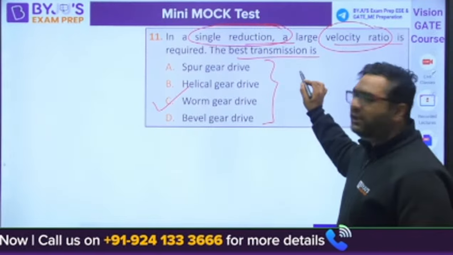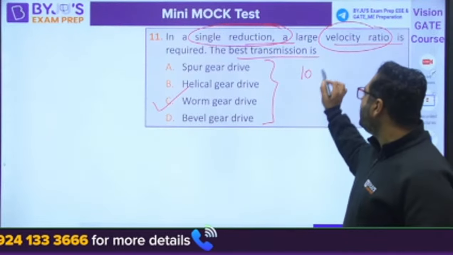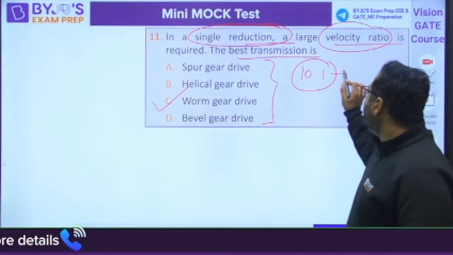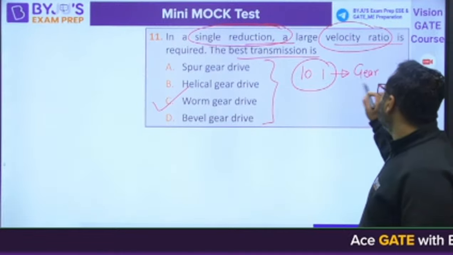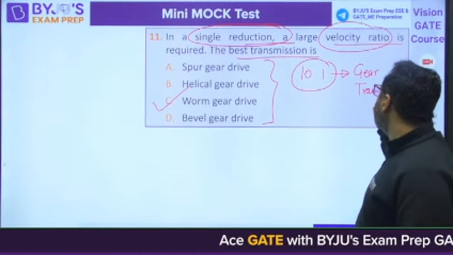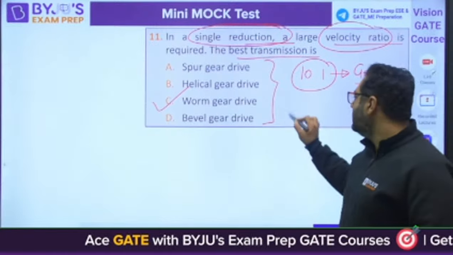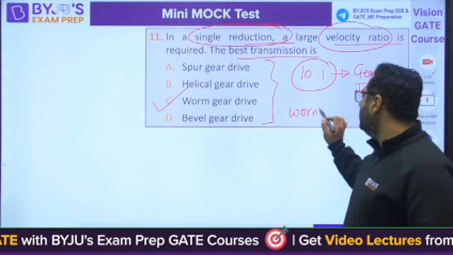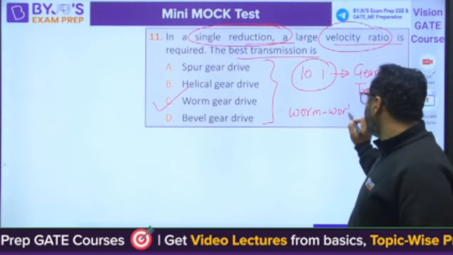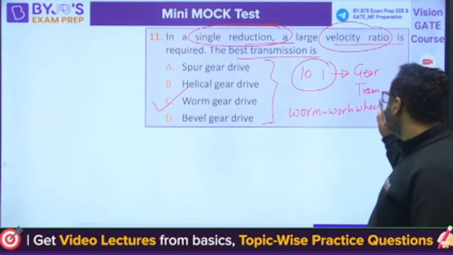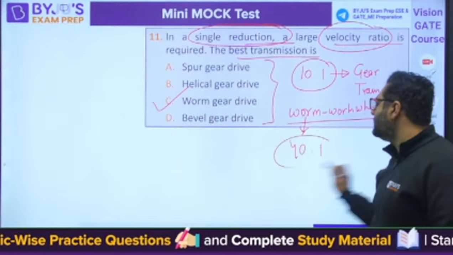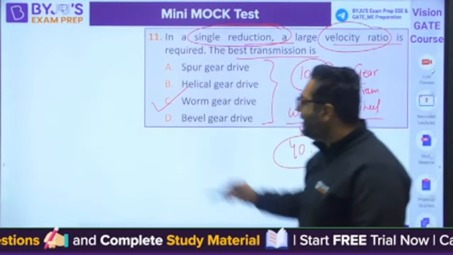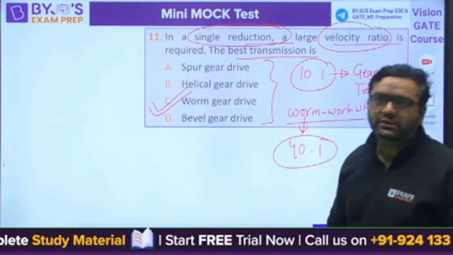If you want more than a 10:1 speed ratio, then we go for gear trains. Only one set of gears can give more than this velocity ratio, that is worm and worm wheel. Their starting ranges are amazing, 40:1 is their starting range. So that is why C is going to be the right answer.